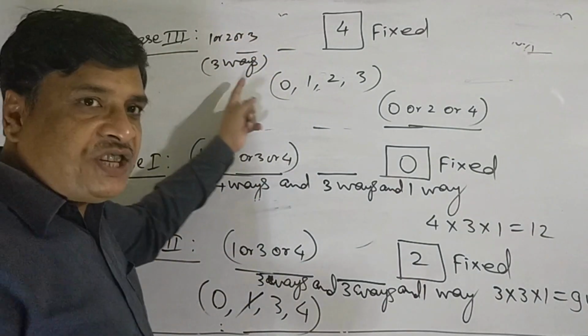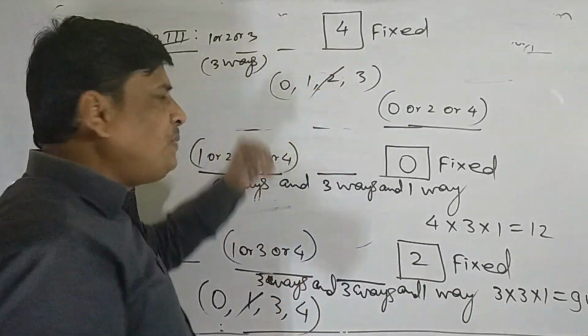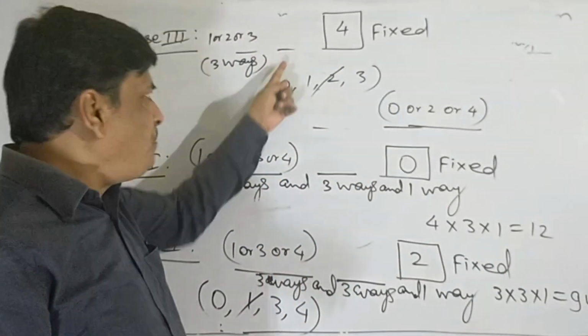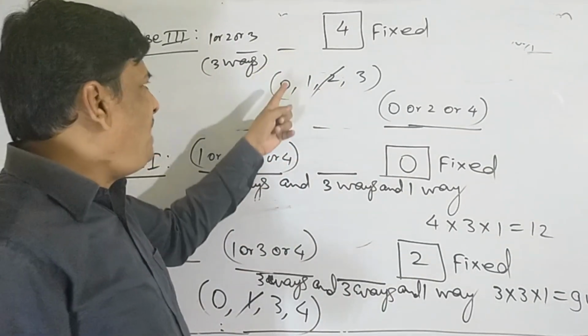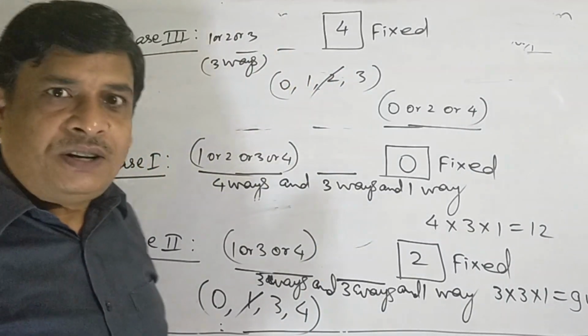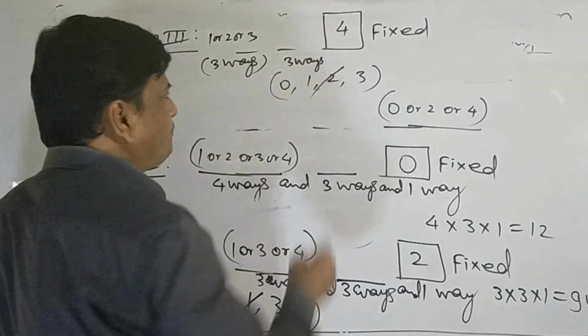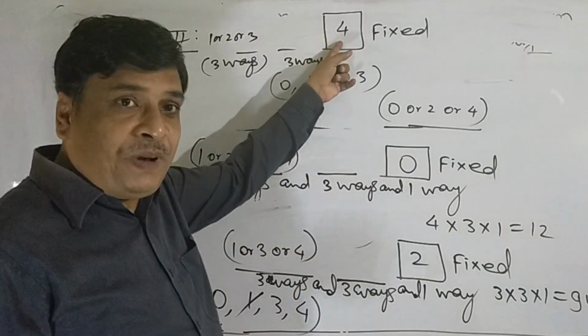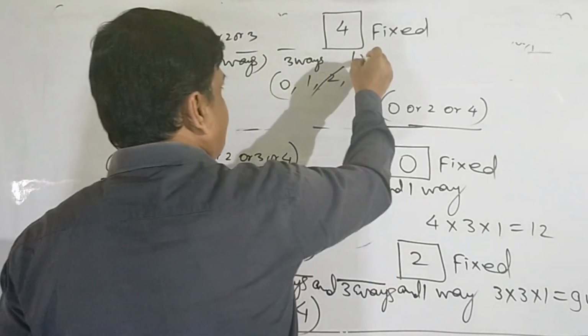So there are three ways of filling the hundredth place. Suppose 2 is taken at the hundredth place. Then for the tens place 0 is useful. So we can fill up the tens place by the digit 0 or 1 or 3. Means there are three ways of filling the tens place. And the unit place by 4 means this is one way of filling the unit place.